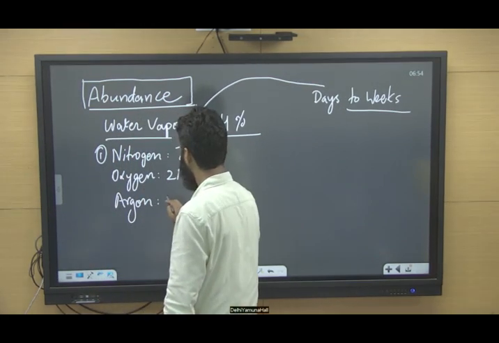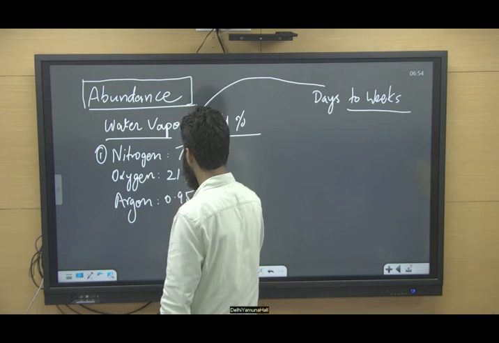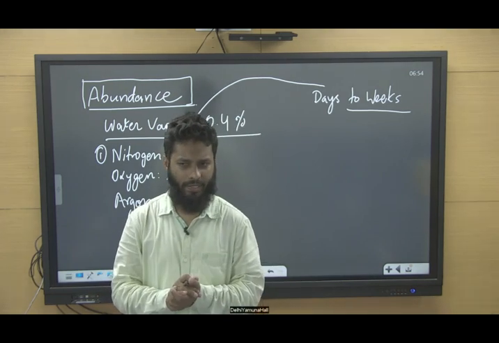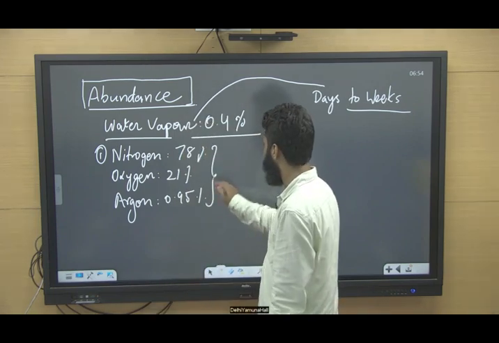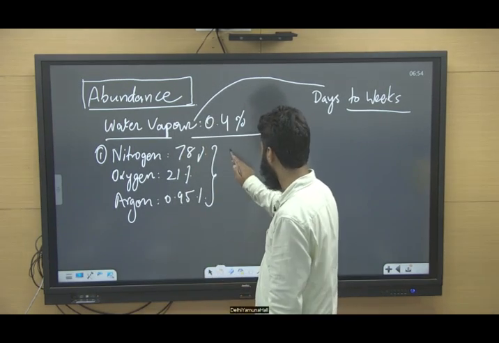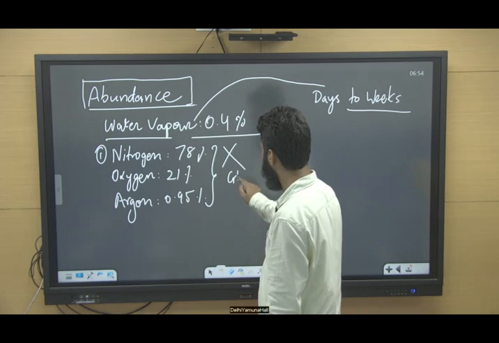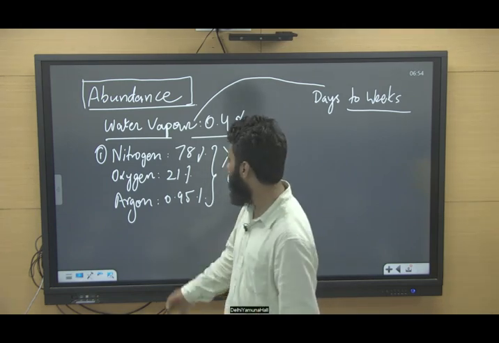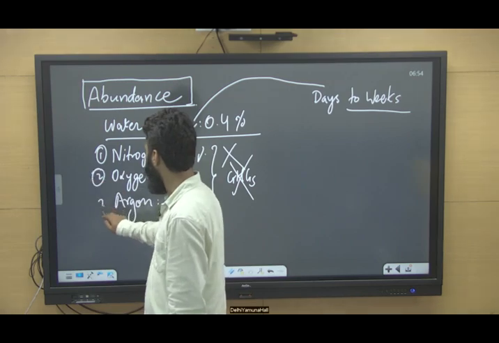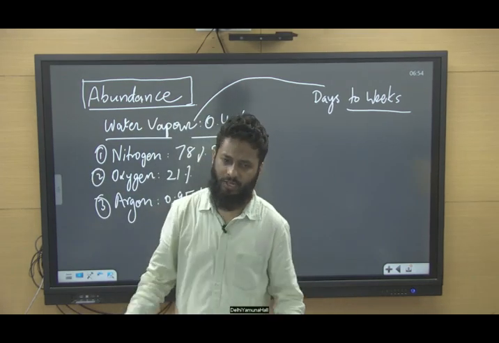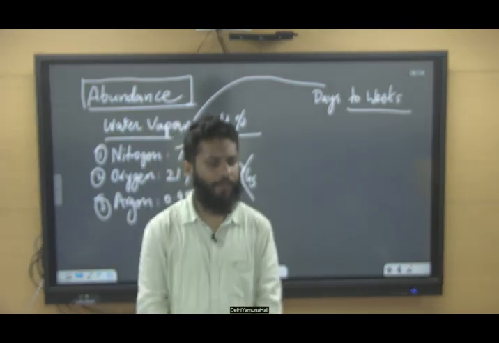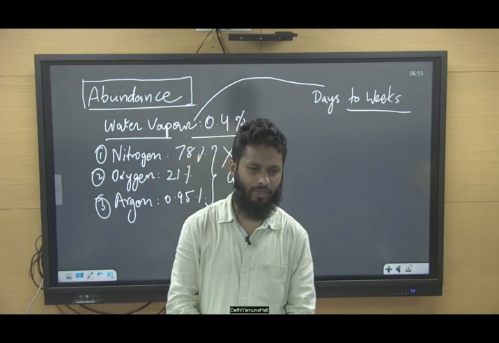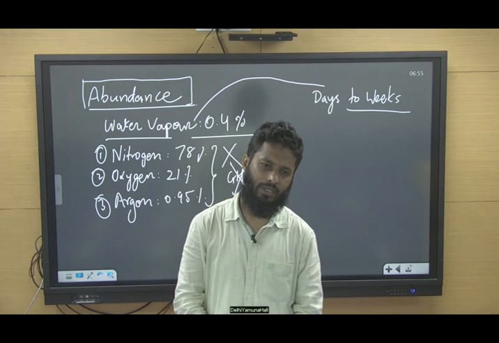Argon is less than 1%, 0.95%, right? But to your surprise, these three are not greenhouse gases. The abundant gases in the atmosphere, the gases present in large amounts, are not greenhouse gases. Nitrogen is not a greenhouse gas, oxygen is not a greenhouse gas, and argon is not a greenhouse gas.